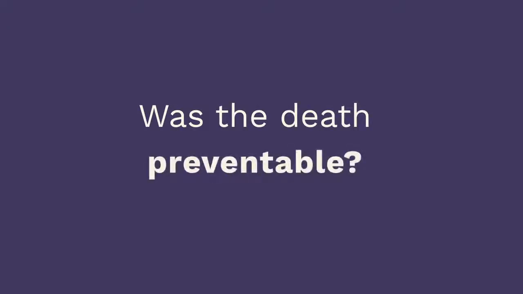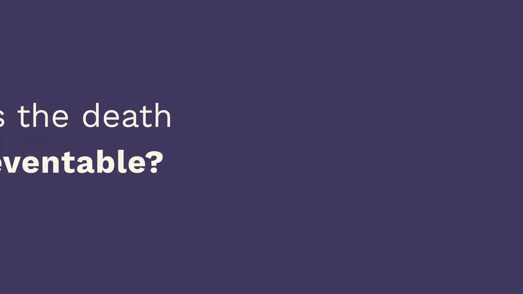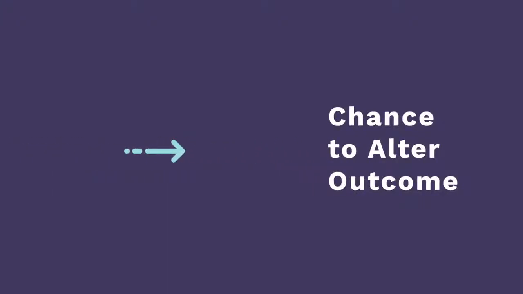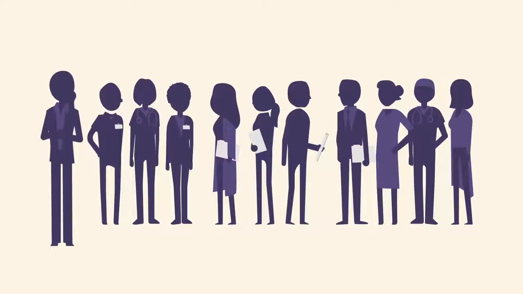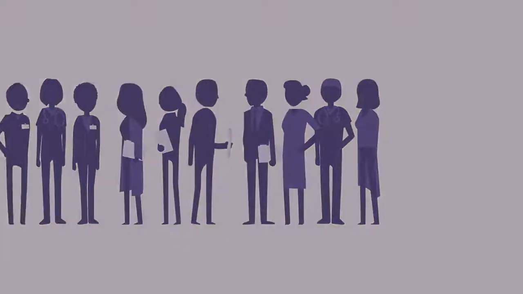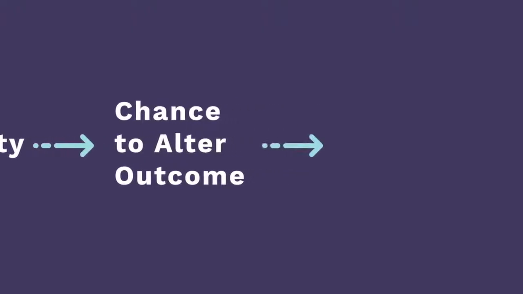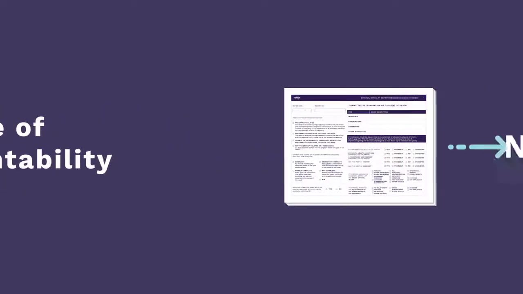The question of whether a death is preventable is one of the most important questions of a review committee process. Members must have enough information about a case to determine both preventability and chance to alter outcome. Deciding that a case was preventable says nothing about the degree of preventability, but rather it simply indicates there was at least some chance to prevent it. The second decision about chance to alter outcome speaks to the specific degree to which the death was potentially preventable.